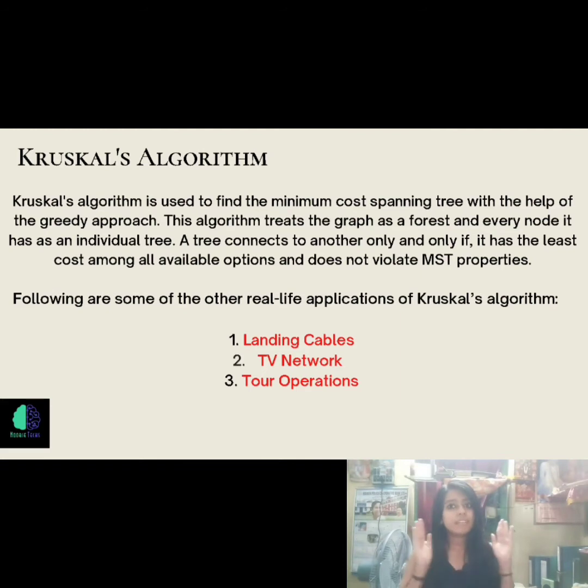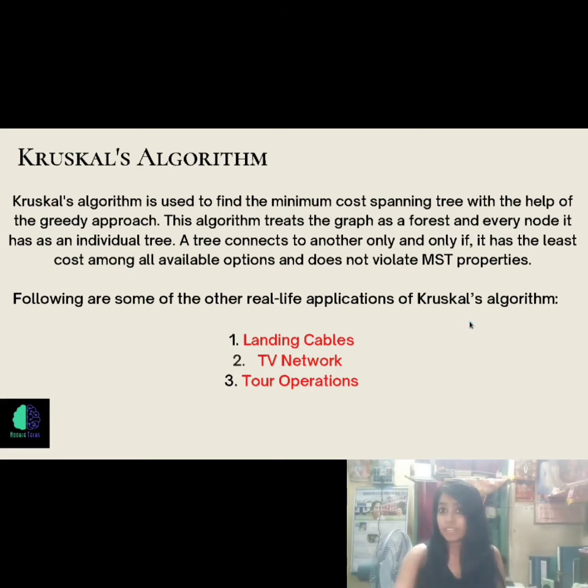For example, in landing cables and TV networks or tour operations, people use Kruskal's algorithm. These are the real life applications, so that they can find the minimum cost for these things.